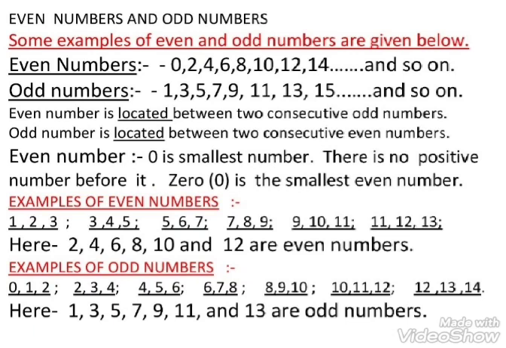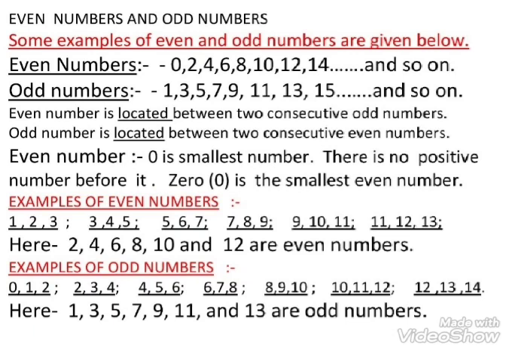In the same manner, 3, 4, 5. Here 3 and 5 are odd numbers. 4 lies between two odd numbers 3 and 5. Therefore 4 is an even number.